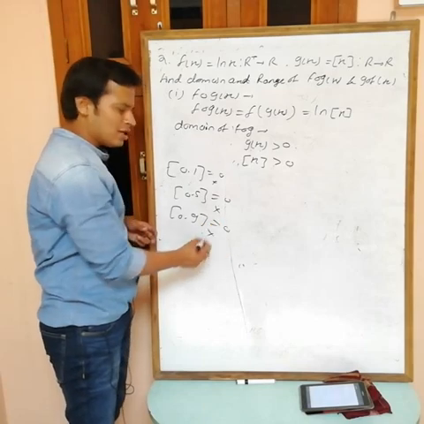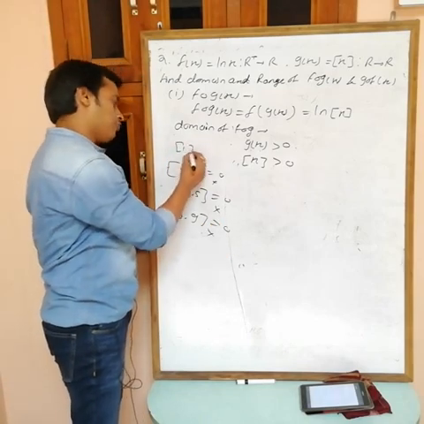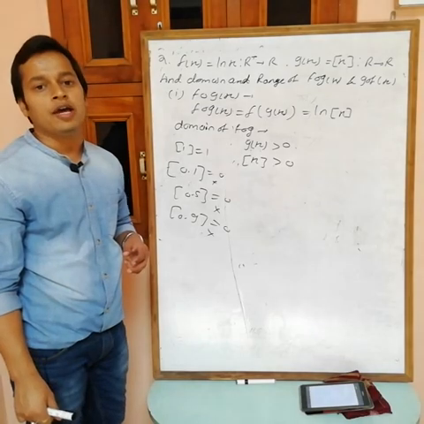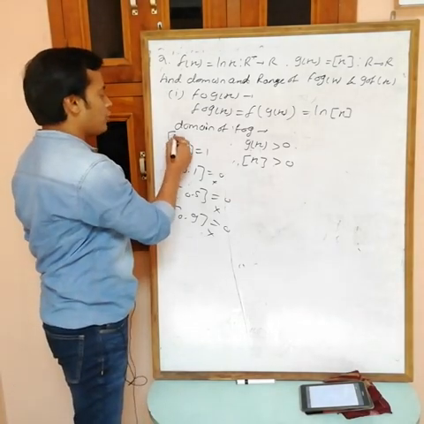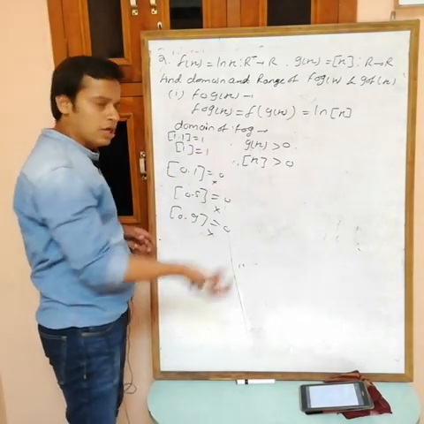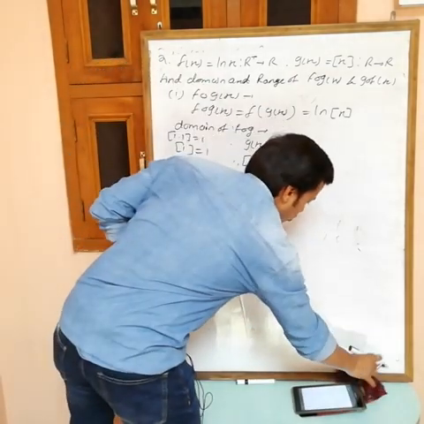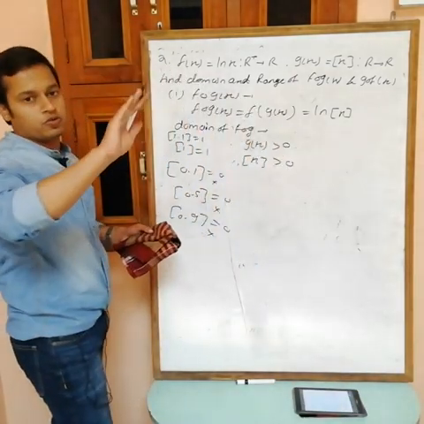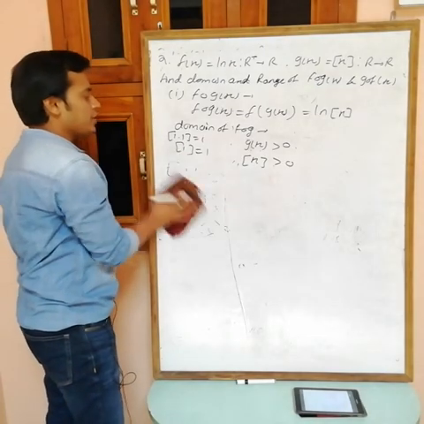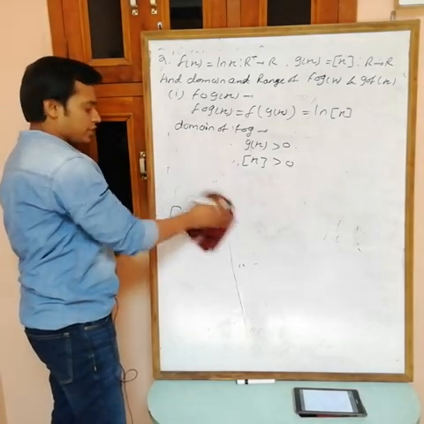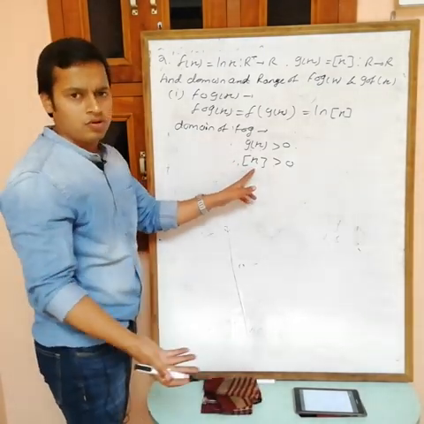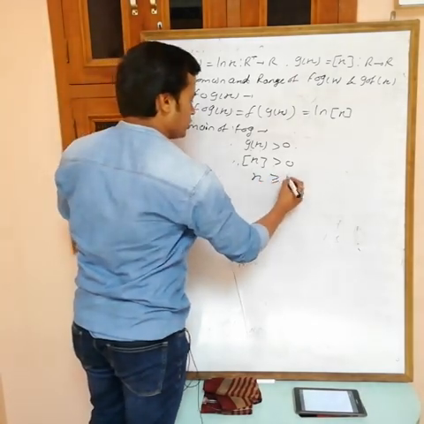Again no, because this is also equal to 0. Can I take 1? Obviously, because greatest integer of 1 is 1. Can I take 1.1? 1.1 is also okay. Okay, so you can take any value of x greater than or equal to 1, but you can't take less than 1, because if you take x less than 1, then this becomes 0. Okay, so x must be greater than or equal to 1.